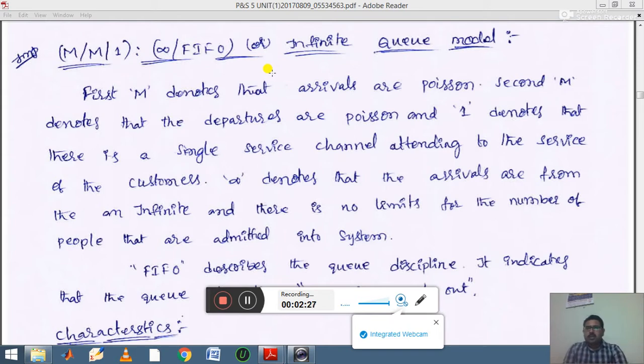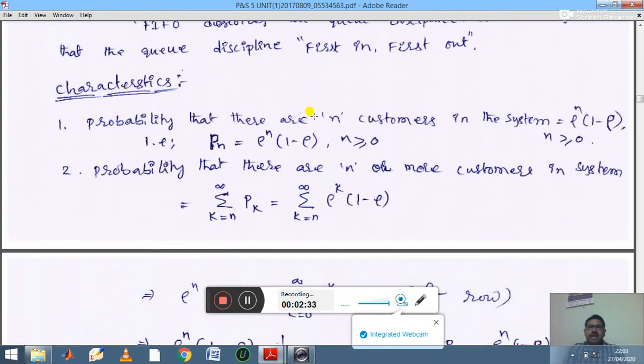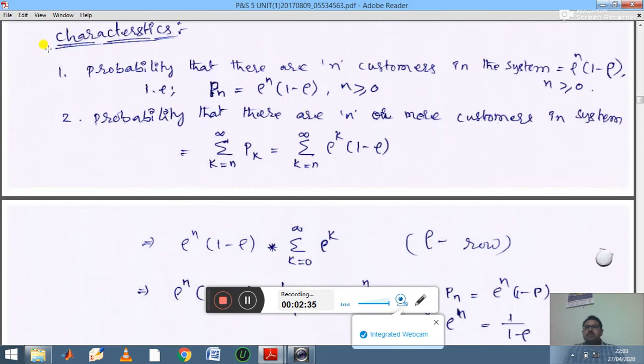Then, to understand this model very well, we need to understand some of the characteristics. These are the basic notations and formulas we need to remember. Let us proceed. First one: the probability that there are n customers in the system. Here n refers to a finite number.